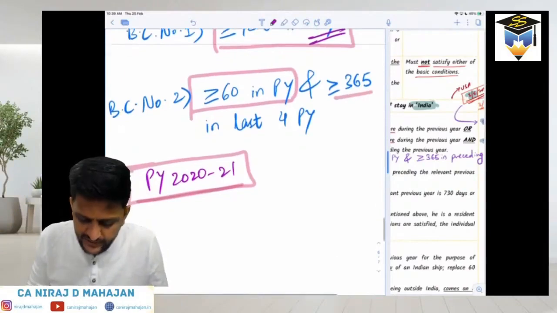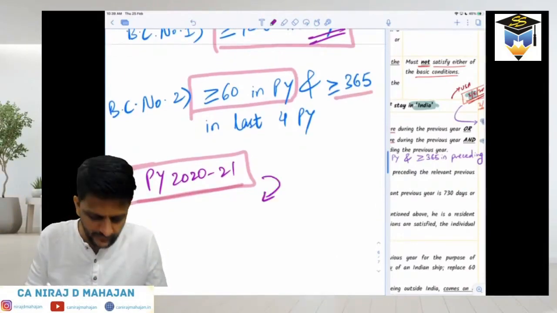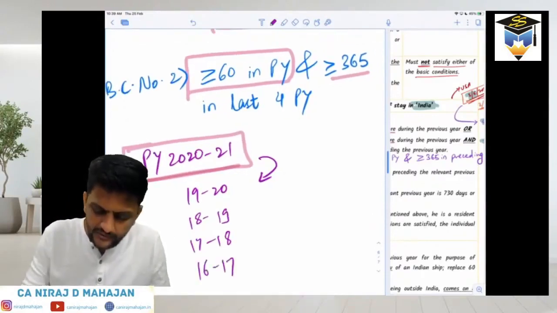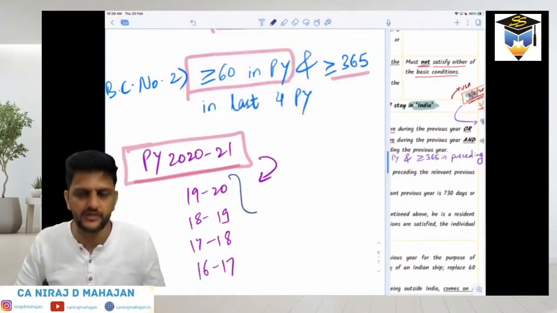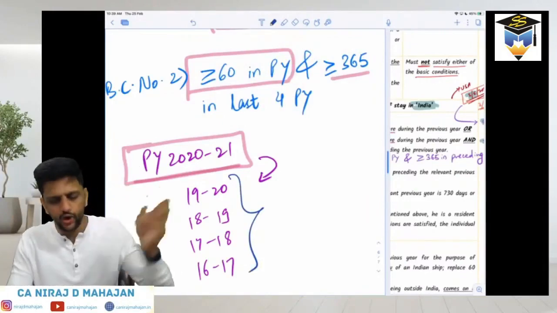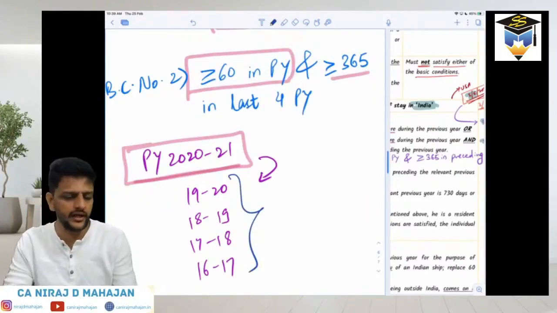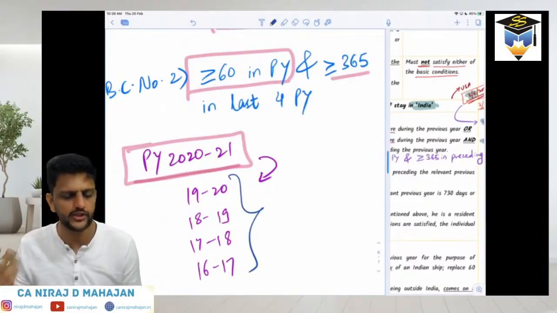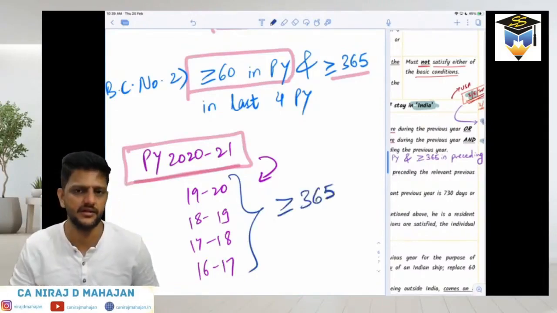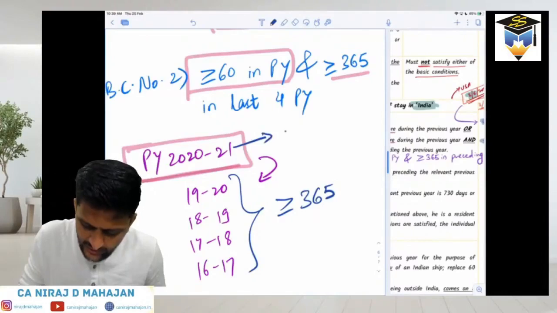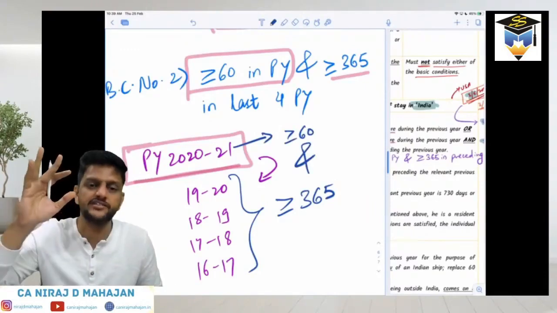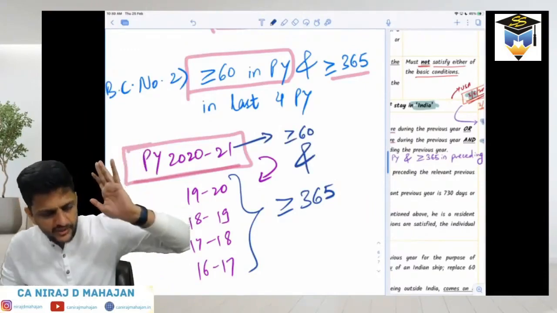Last 4 means the 4 PYs preceding this. That is 19-20, 18-19, 17-18 and 16-17. That means cumulatively in these 4 preceding years. So the 4 years preceding the current previous year. Immediately 4 preceding years, preceding the current year. And the current year is what for us, bachcho? 2021. Now in these 4 years, if he is in India for at least 365 days. So these are the 2 conditions. That means in this year at least 60 days and in the last 4 years at least 365 days. If this criteria is satisfied, then we say basic condition number 2 is satisfied.